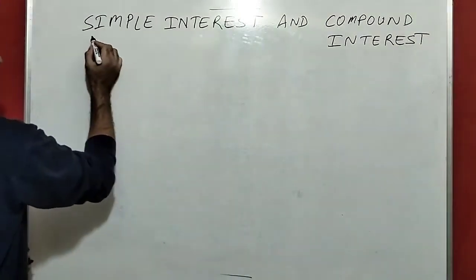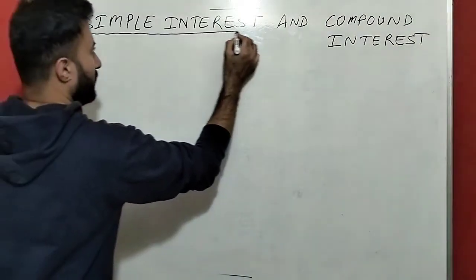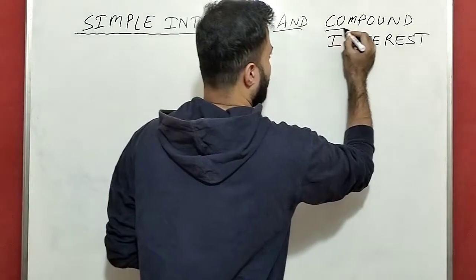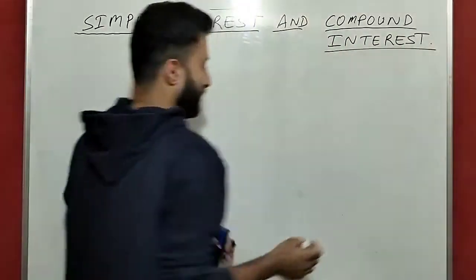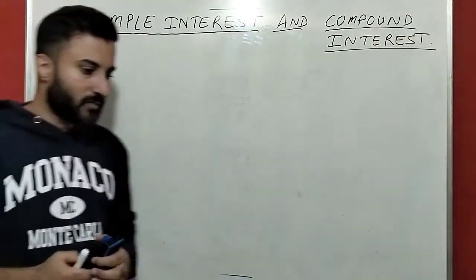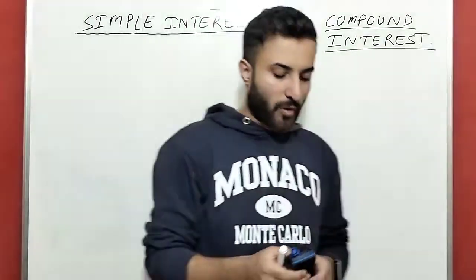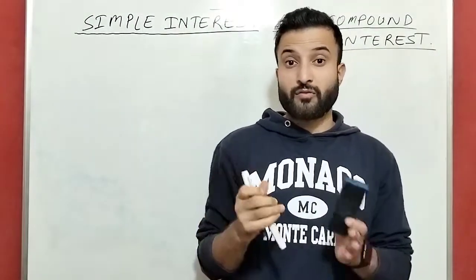Okay, this is the new chapter, one chapter, simple interest and compound interest. From this chapter 6 to 7 marks.